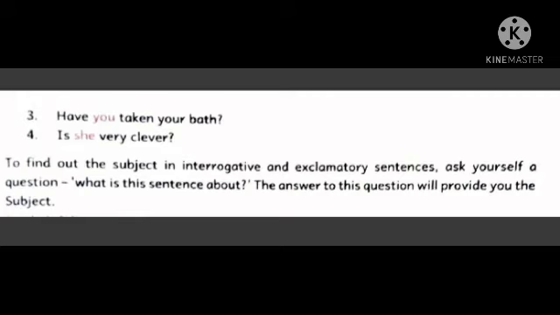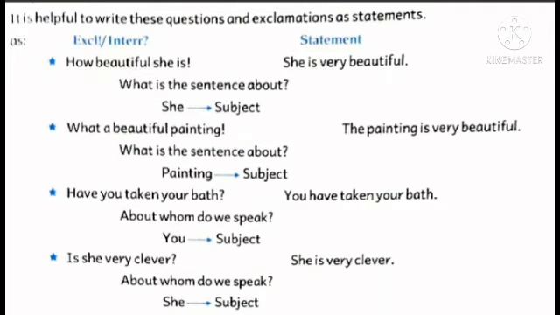The answer to this question will provide you the subject. Is it clear? You can know more about subject. Is it clear? Let us learn through these examples.